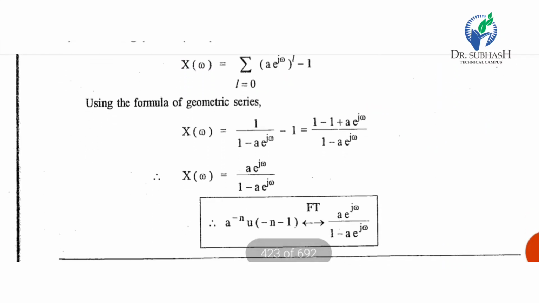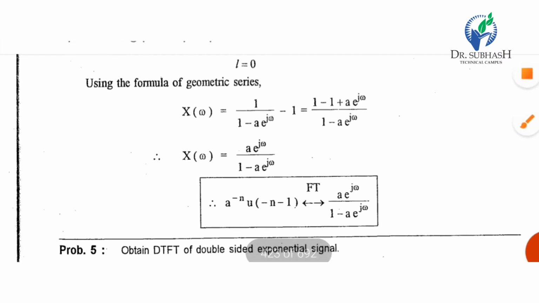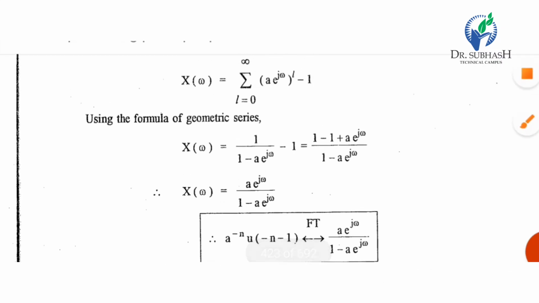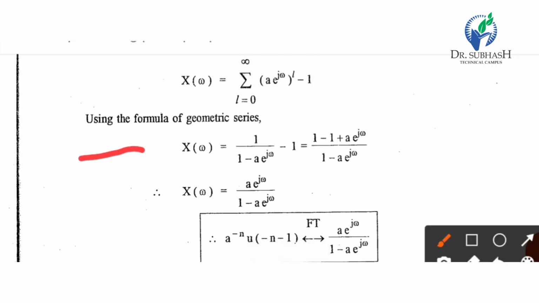Now, using the geometric series formula 1 upon 1 minus a, as we already used in the previous two examples, X of omega equal to 1 upon 1 minus a multiplied by e raised to j omega, minus 1. So taking the LCM, it will be multiplied with the 1.